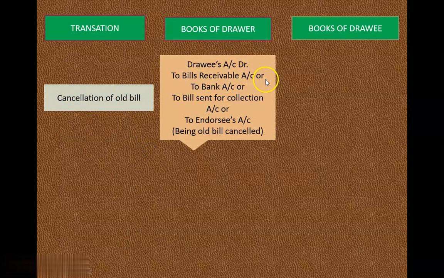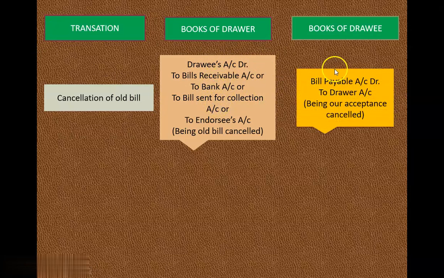Now see here, first we have to pass the cancellation of the old bill. Drawee's account debit, to bills receivable account, to bank account, to bills sent for collection account, to NOC. If the second bill was sent by the drawee, or discounted, or sent to the bank for collection, as per that we have to pass this entry. So the drawee is debited, and as per the transaction this credit will come. Now in the books of the drawee, bills payable account debited to drawer's account. So this is the cancellation of the old bill.